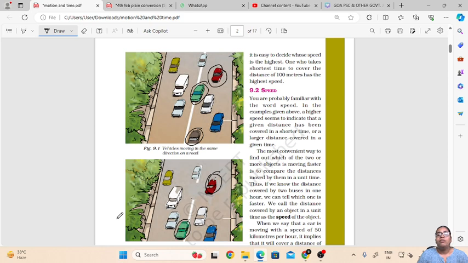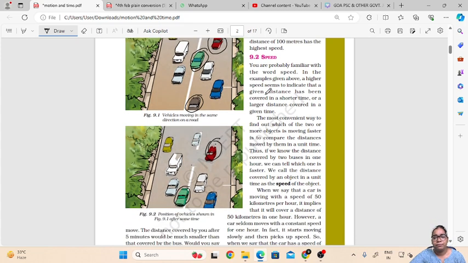So how can we determine the movement of the cars? That is, how can we say that some cars have moved fast, or some cars are still there, they have not covered a certain distance? This can be determined by calculating their speed. So now let us see the concept of speed.